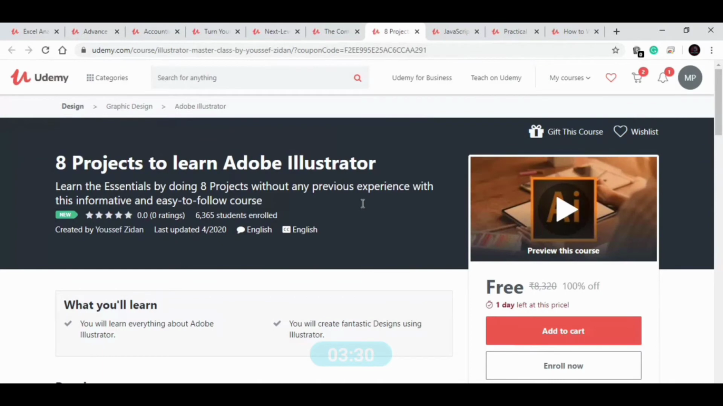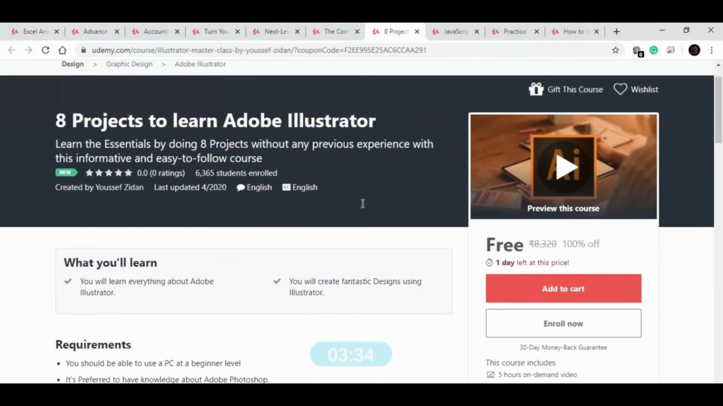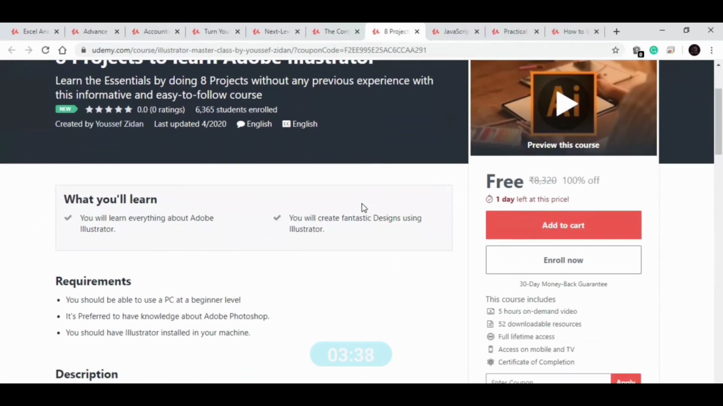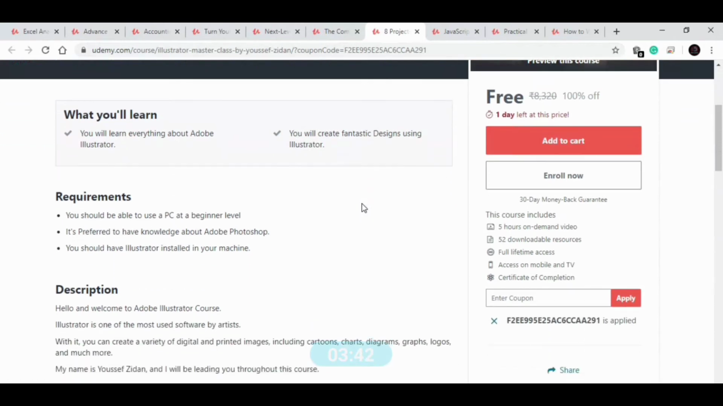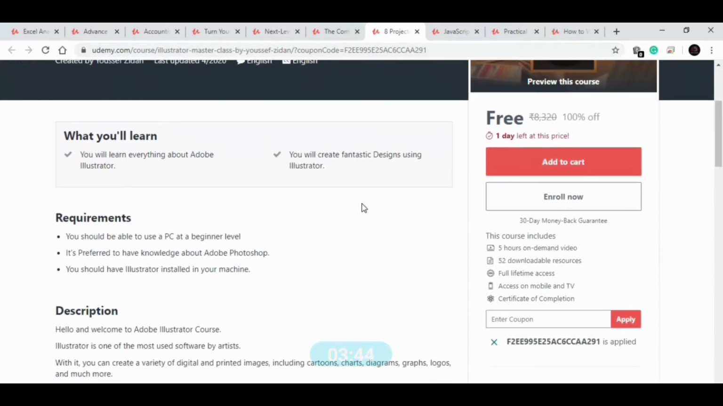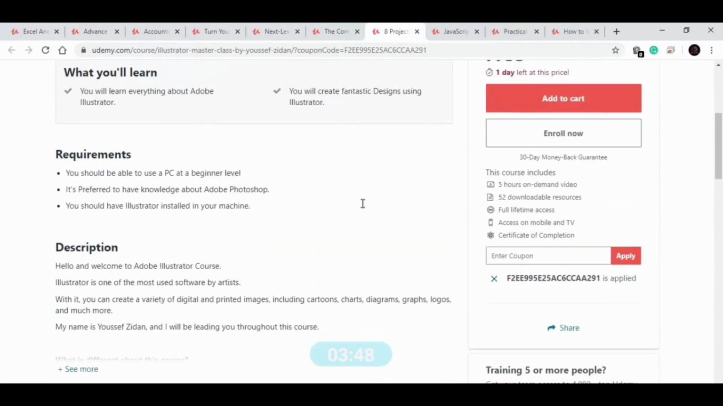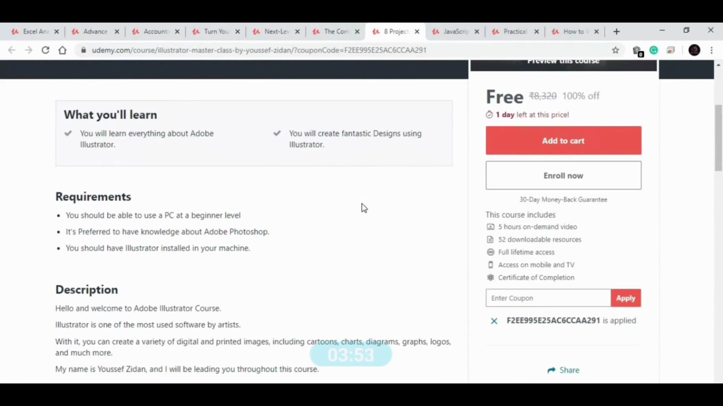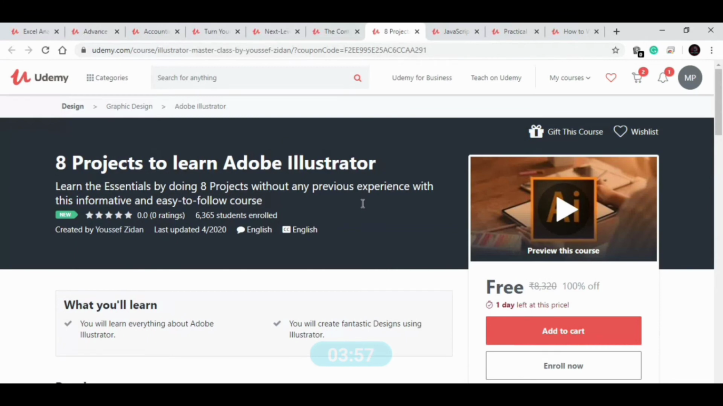Our next course is on Adobe Illustrator. In this course, you will learn with 8 practical projects how to create fantastic designs and projects with the help of Adobe Illustrator. This is a 5-hour course available for free for one day, and this course comprises of 88 lectures, and after that you will get the certificate. Once you enroll for the course in one day, then you will get lifetime access for the course. Now let's move to our next course.